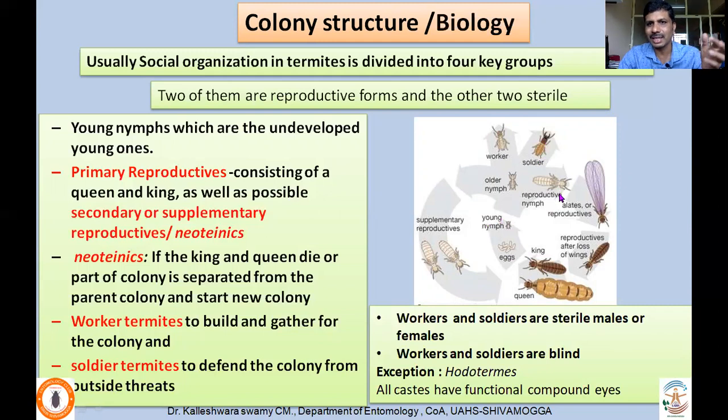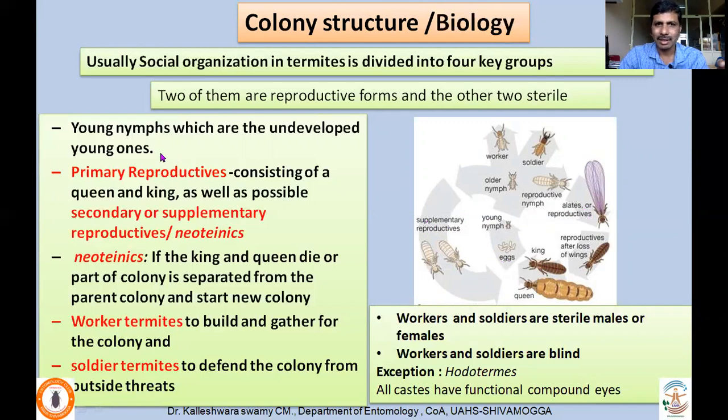Some of them start developing wings. They are considered as alates or reproductives. They usually come out in a particular part of the year, and they may start a new colony. Whenever there is a mortality of the king or queen, they may develop supplementary reproductives, or an additional colony may develop, leaving back the original colony. Under that condition, supplementary reproductives may develop.